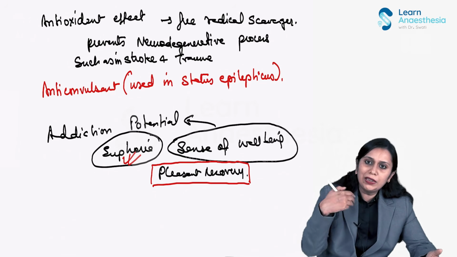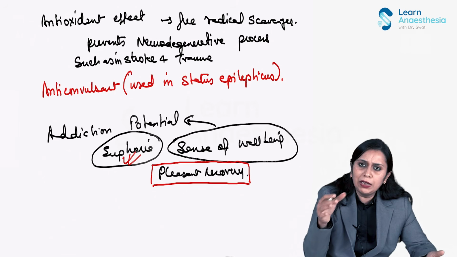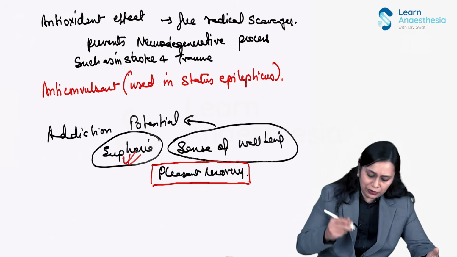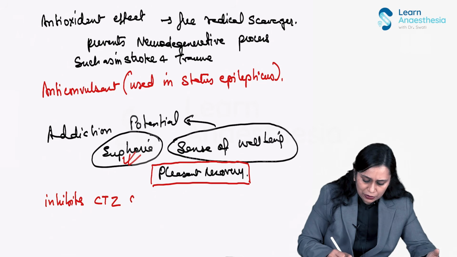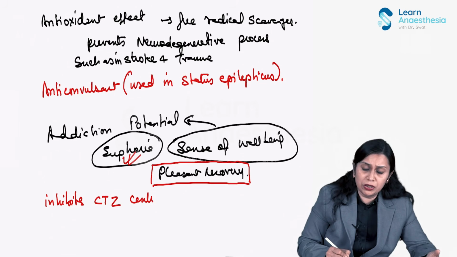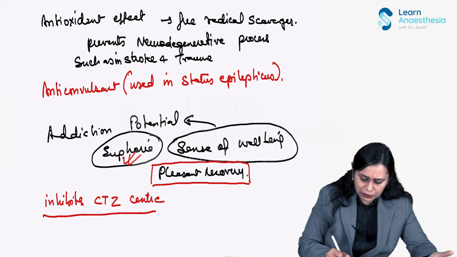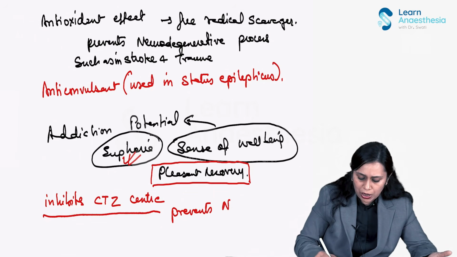Then another effect on the central nervous system, it inhibits the CTZ, the chemoreceptor trigger zone, responsible for producing nausea and vomiting. So it prevents nausea and vomiting.